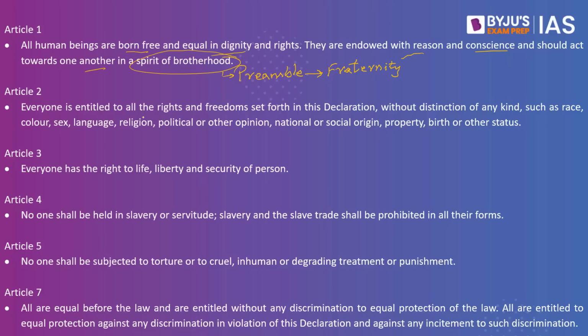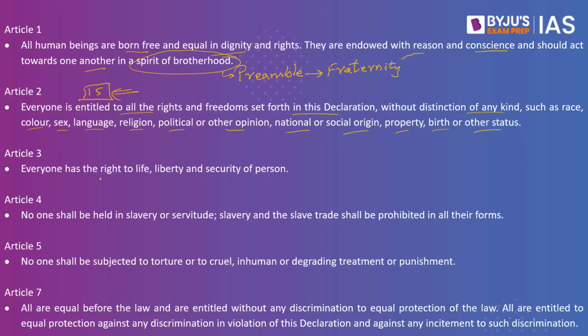Constitution. Article 2. Everyone is entitled to all the rights and freedoms set forth in this declaration without distinction of any kind, such as race, color, sex, language, religion, political or other opinion, national or social origin, property, birth, or other status. Where do we have the link? This link is directly under Article 15 of the Indian Constitution. We should not have discrimination only on the basis of religion, race, caste, place of birth. So, all these parameters are linked under Article 15 of the Indian Constitution. Similarly, it is present under Article 2 of the UDHR.